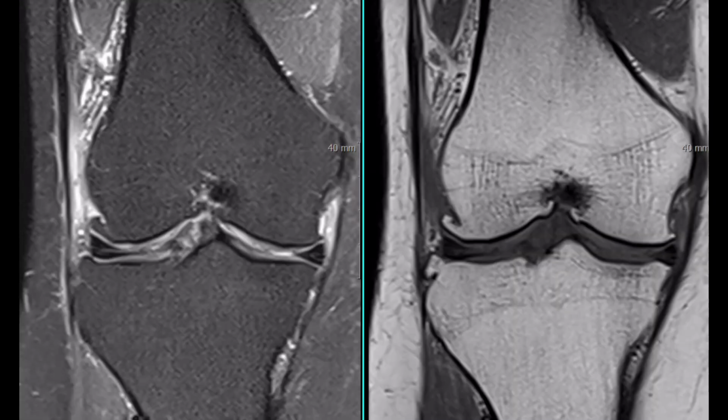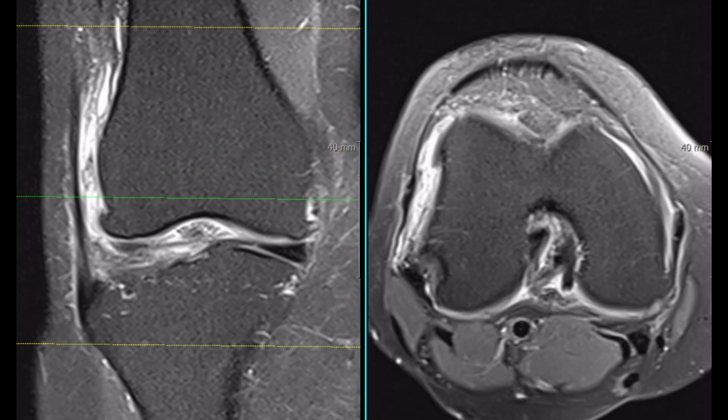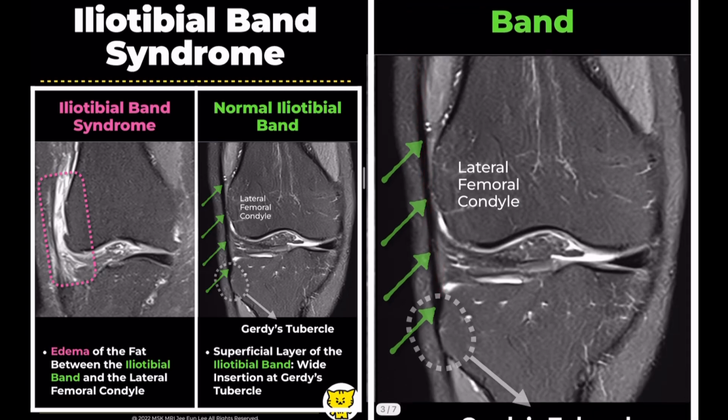Lateral knee pain after running or cycling. It might be iliotibial band friction syndrome. Let's break it down. First, let's look at the normal iliotibial band. It's a thick fascial band that runs along the lateral thigh and is actually a thickening of the fascia lata.